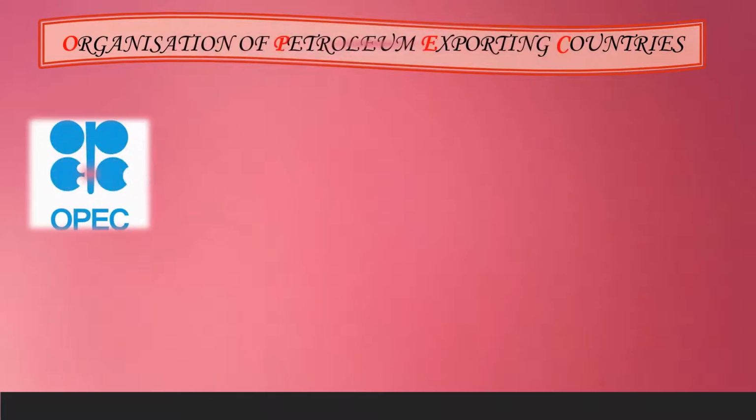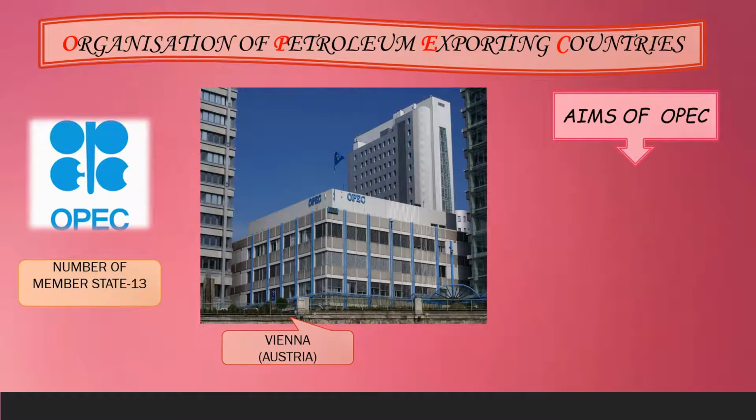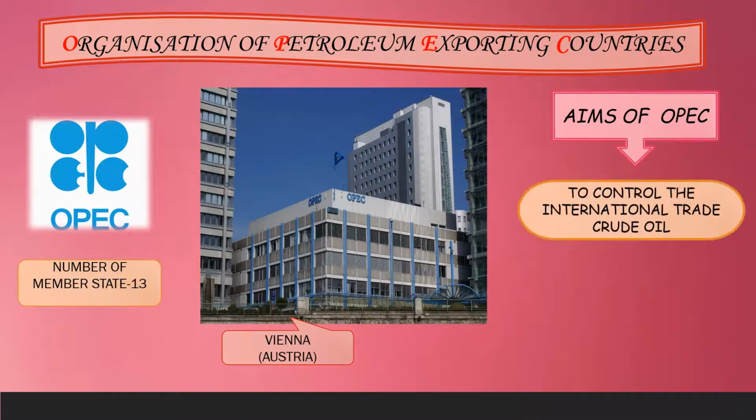Now, the next economic organization of the world is Organization of Petroleum Exporting Countries, also known as OPEC. It includes a total of 13 member states and the headquarters is located at Vienna in Austria. Let's see the main functions or the aim of the OPEC. It was formed to control the international trade of crude oil.